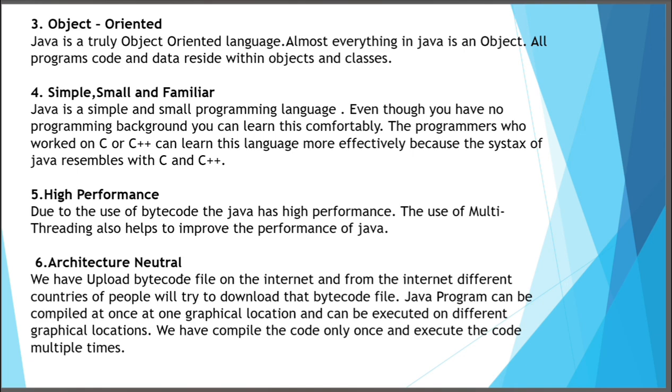Next, architectural neutral. We upload the bytecode file on the internet, and from the internet, people from different countries can download that bytecode file. A Java program can be compiled once at one geographical location and can be executed at different geographical locations. We compile the code only once and execute the code multiple times.